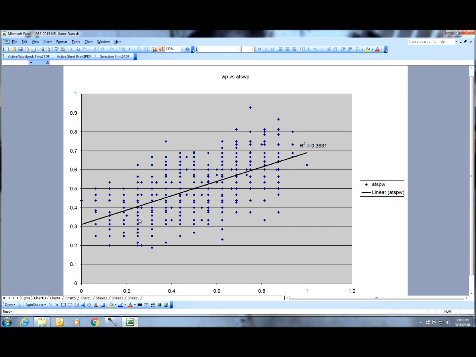So winners win and losers lose. So you don't want to go out and pick every single underdog, or every single team that's not favored in games. You want to pick teams that are winning, winners in the season. And again, these are end of season stats, because I'm just looking at the entire season.